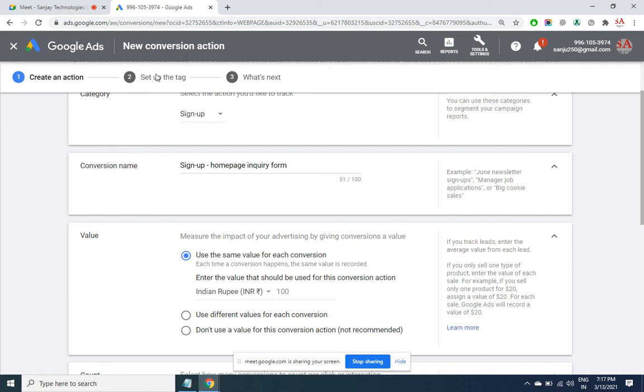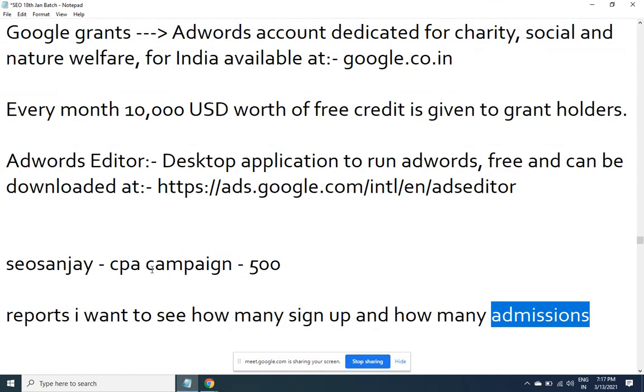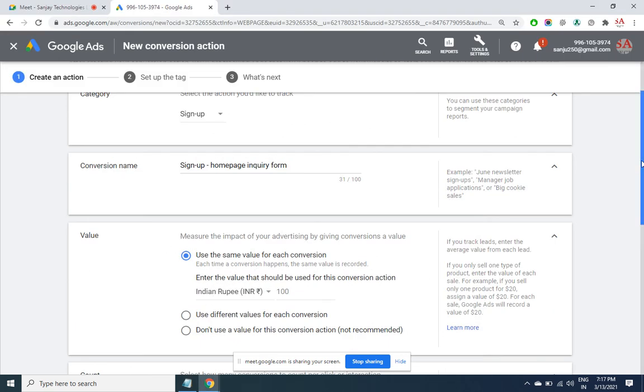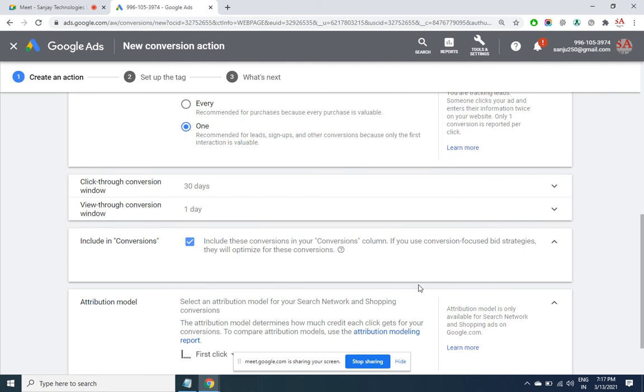Two tags will come, and two tags have to be placed in the page. But the question is, Google is confused: while I'm going with the CPA billing option, which conversion am I referring to, sign-up or admission? So wherever you have selected yes here, Google will see that this is the conversion I am referring to.